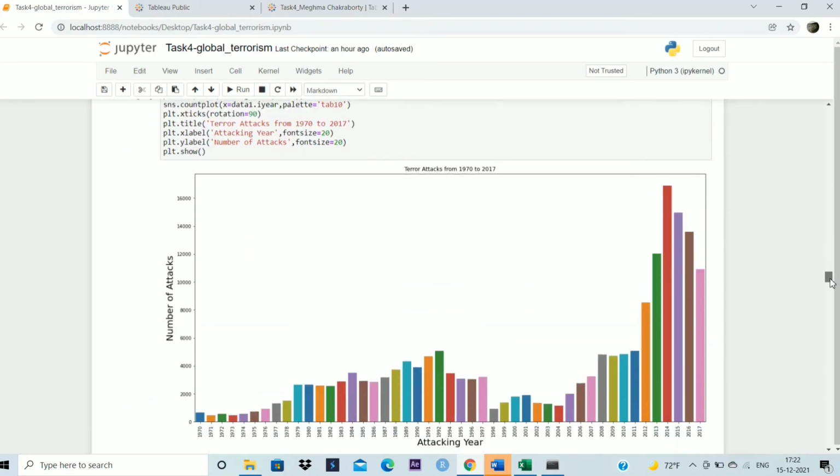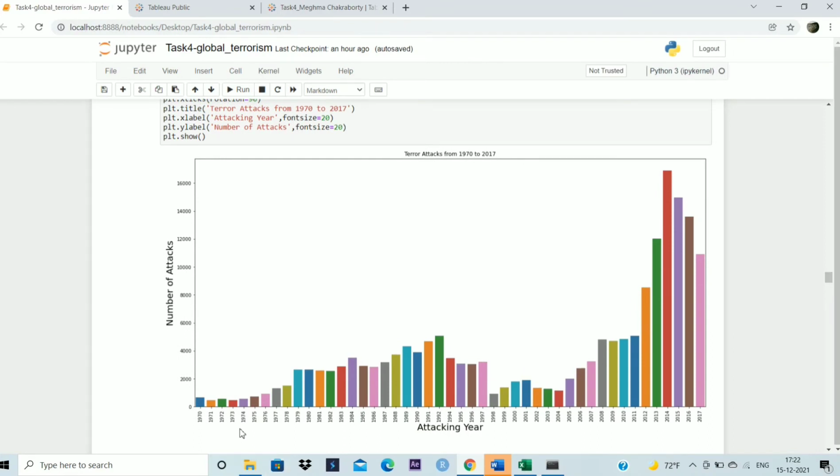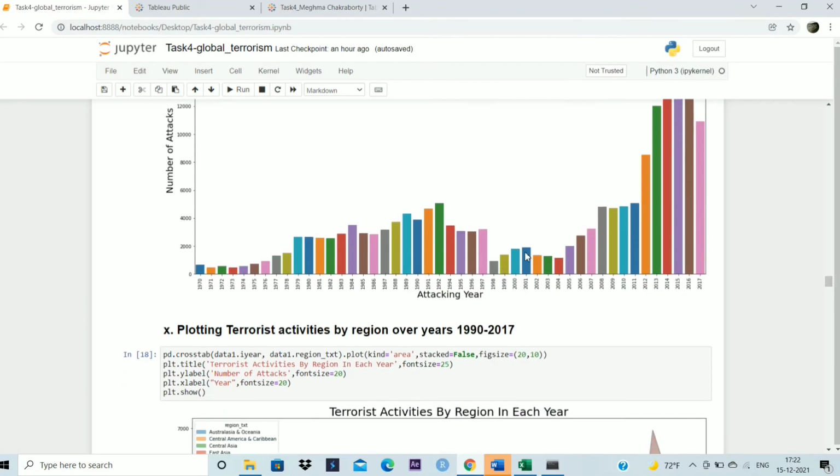Next are the terror attacks from 1970 to 2017. Again, each year the number of attacks is plotted. So we can see the highest number of attacks is in 2014. Though it has been significantly increasing and is high in the recent past.